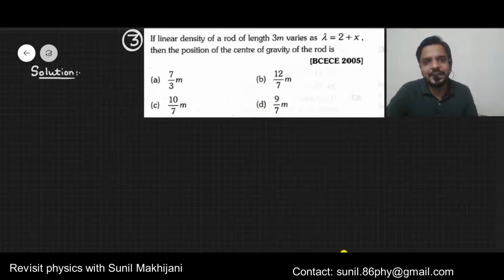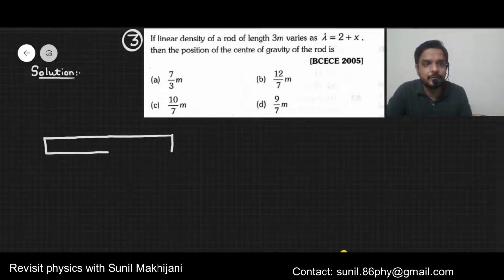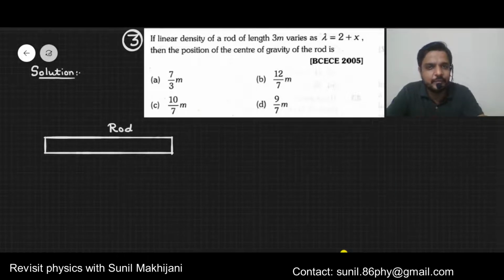Now suppose you are not getting the answer, look at it. First of all, it's a case of a rod. So I'm drawing one rod in front of you. Let's say it's a rod. But this rod is not made up of a uniform material. As the question says, its linear density is changing with distance. How to understand? Let's say here at one end you take the origin. This O is the origin.